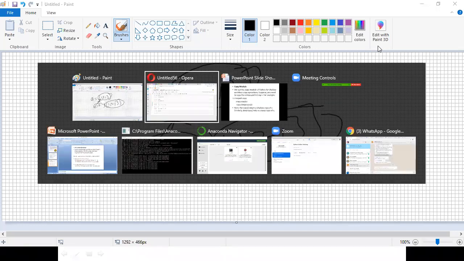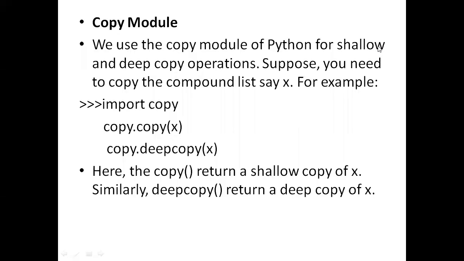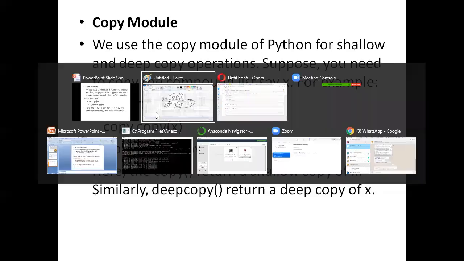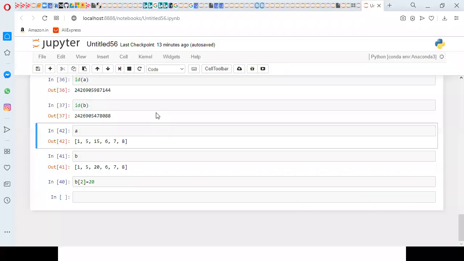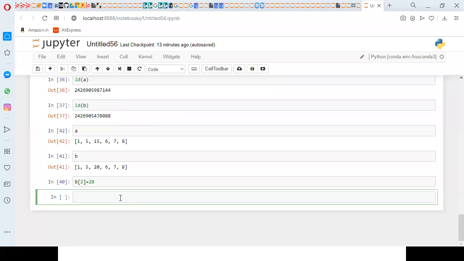If you want to do this, you can do it with the help of the copy module. Some objects are not supposed to be copied with the direct equal operator, like a dictionary. If you want to copy a dictionary, it is not possible with equal. For example, D1 is there: K1 colon 100, K2 colon 200, K3 colon 300.